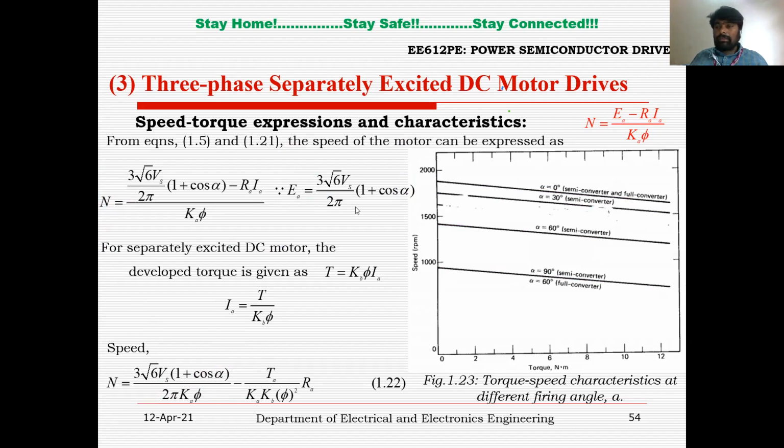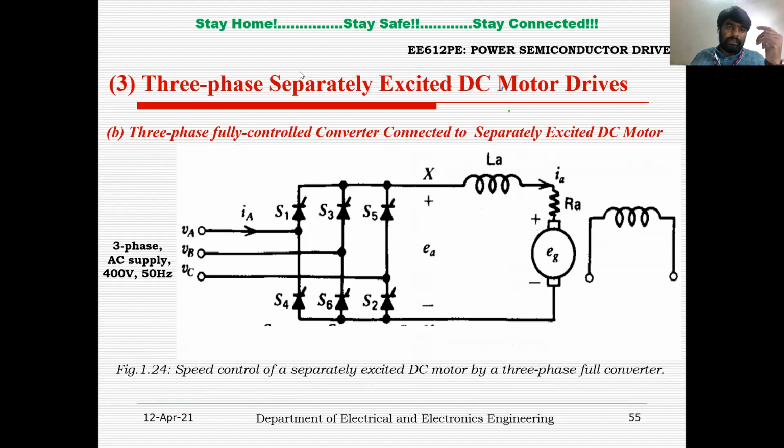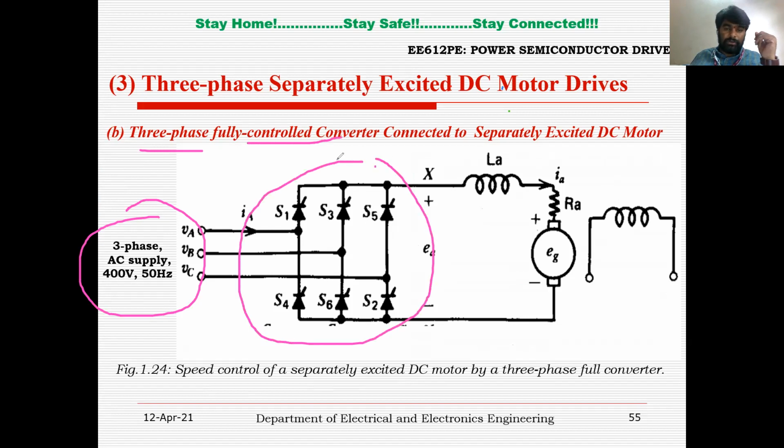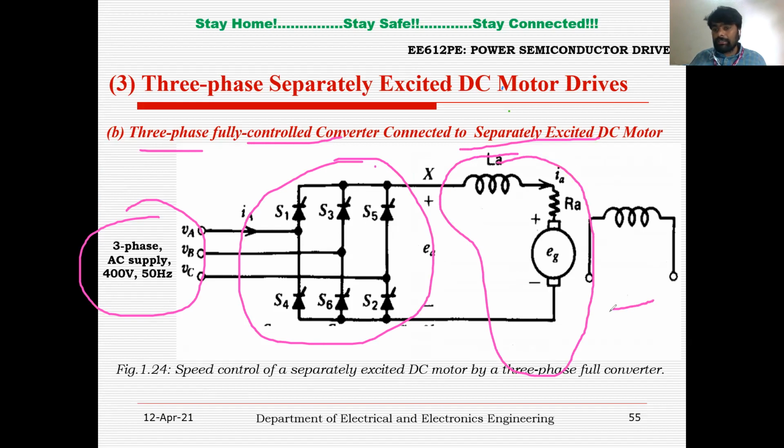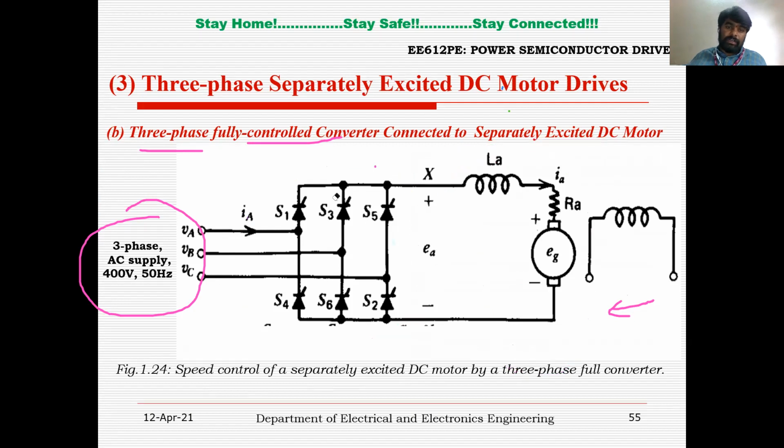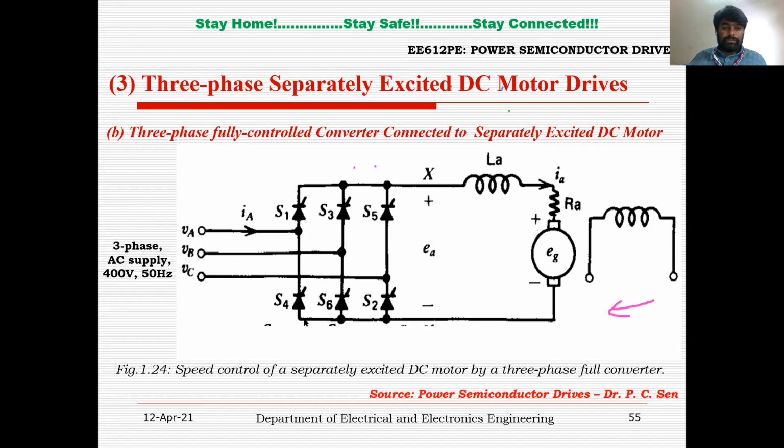Now we are replacing the semi-controlled converter with a fully controlled converter. Here you can see it is a 3-phase fully controlled converter connected to a separately excited DC motor. It is connected to the armature terminal. The field winding is connected to some different source, right? So now EA will change, because EA depends upon the converter configuration. Now the converter is a three-phase fully controlled converter. So let us see.